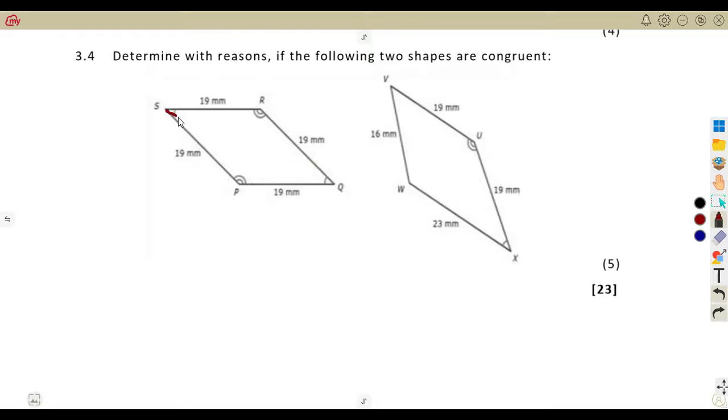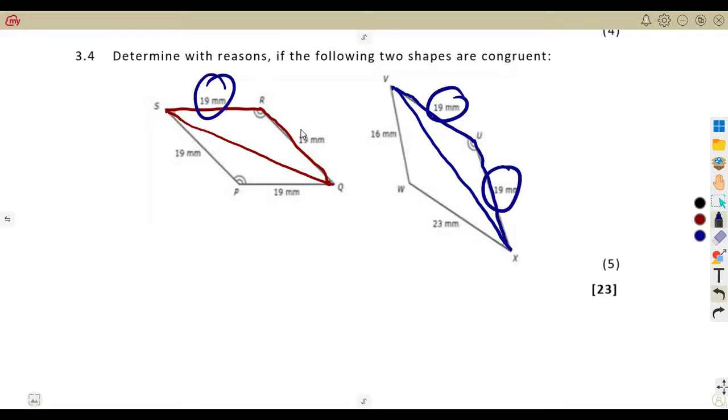If you consider this, break this one from S to Q with a straight line, you are going to notice triangle SRQ. If we consider this triangle, and also consider from V to X, VX going to U, going to this X again, where we have got the 19, the 19, and there's a certain angle that is given, which is equal.